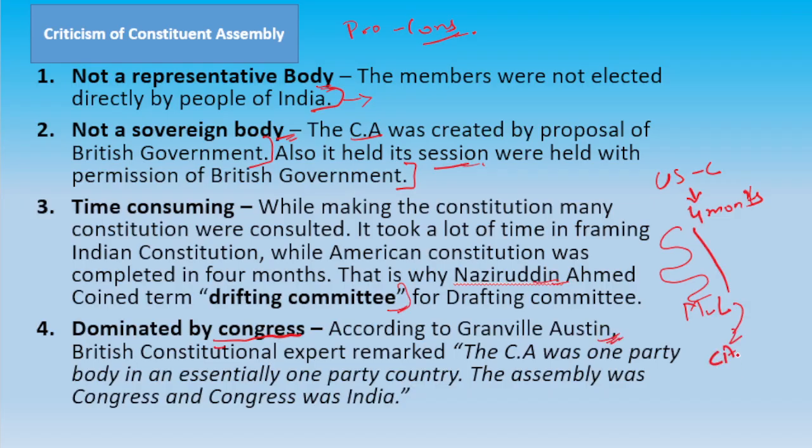Majority from the Congress. So he said that the assembly was Congress and Congress was India. He told that at that point of time in India only one party was there, and essentially this was the India. Assembly was Congress and Congress was India.